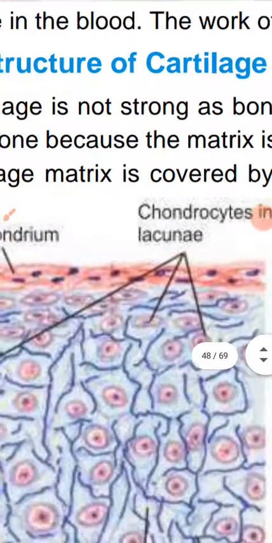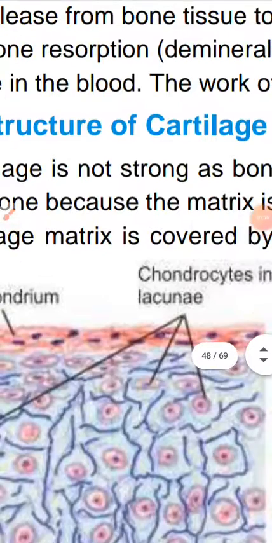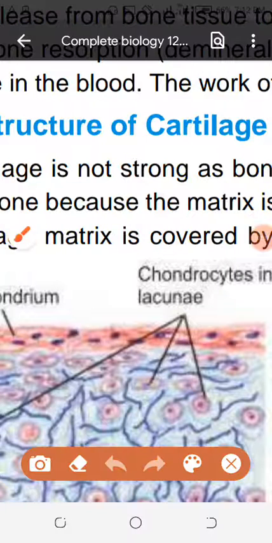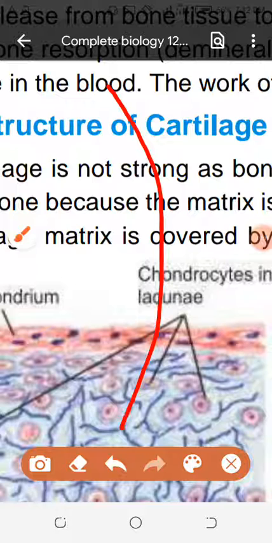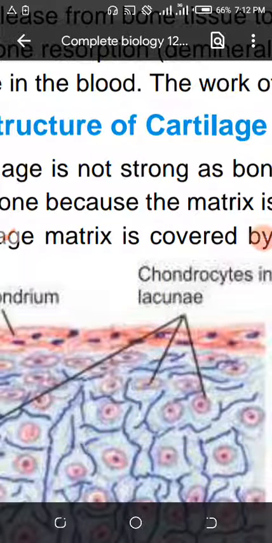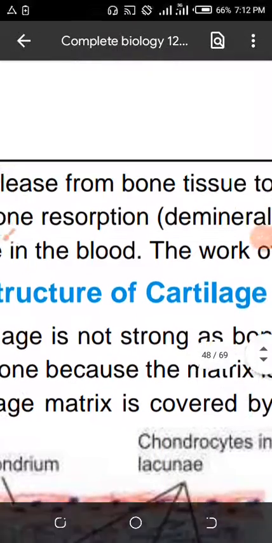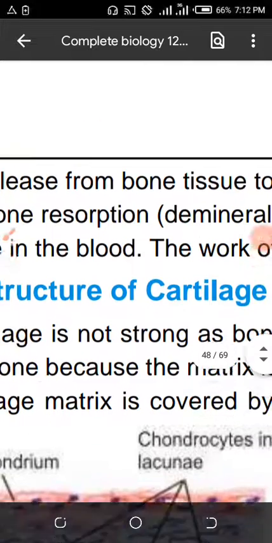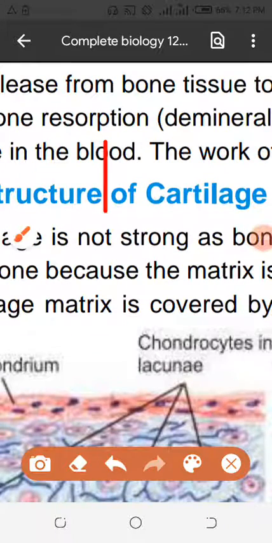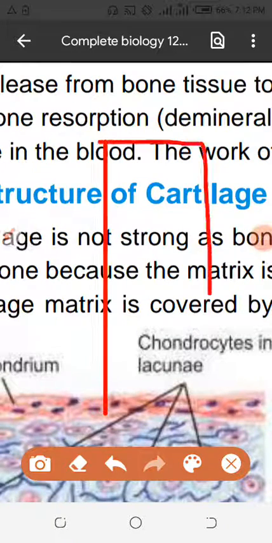Okay, we'll go back. This is the cartilage, and I will tell you several types of cartilage. One thing I also tell you, these are the vertebrae of your body, the backbone. If this is the human body, you want to learn dorsal, ventral, anterior, posterior. Human body positions can be identified very simply.